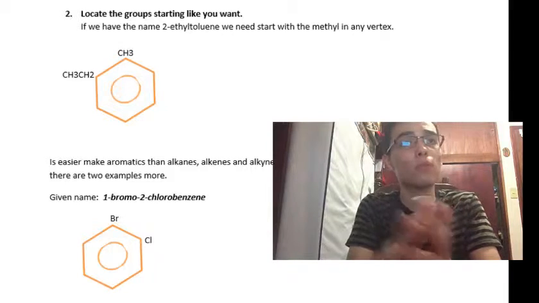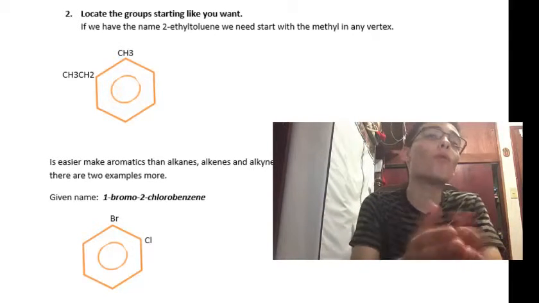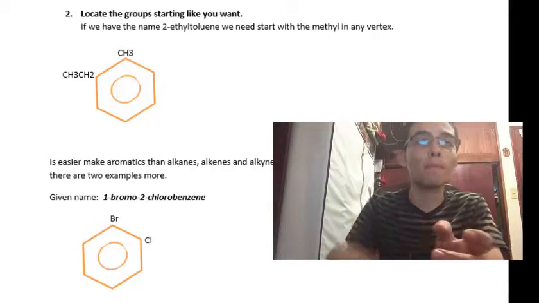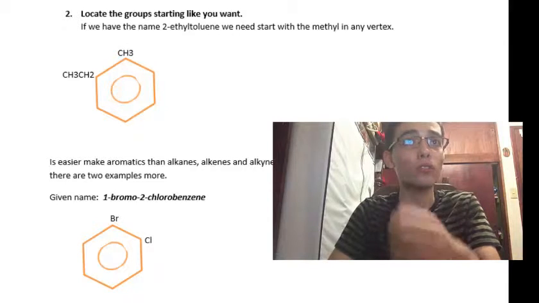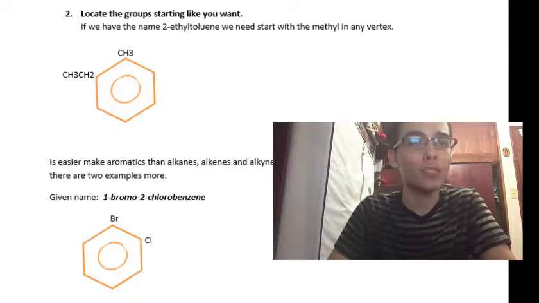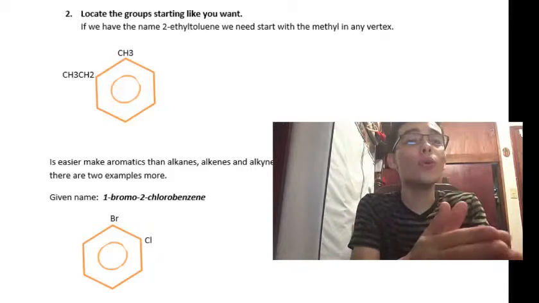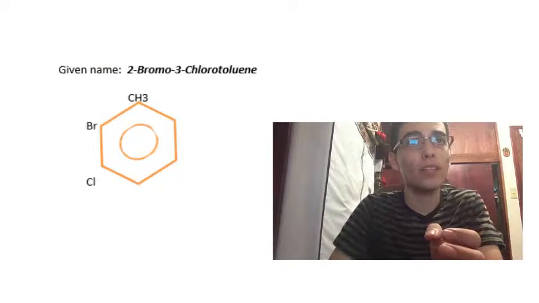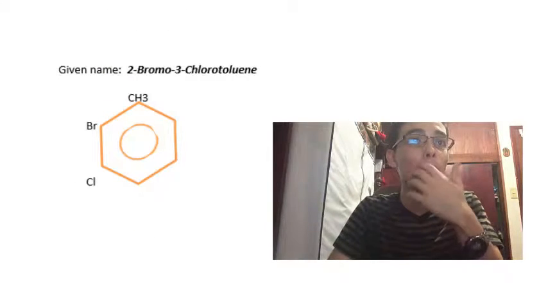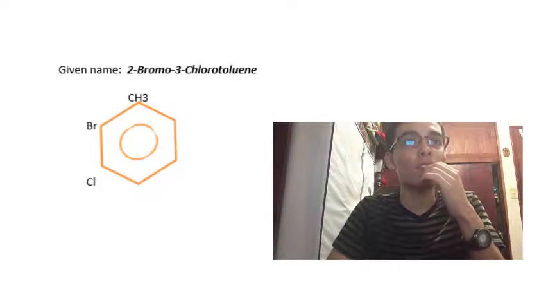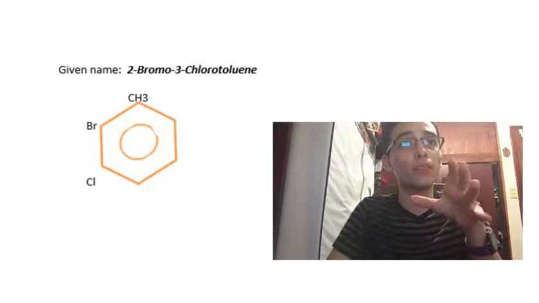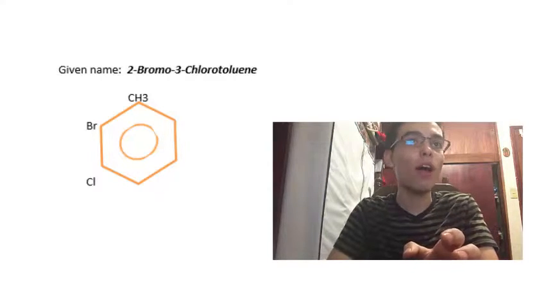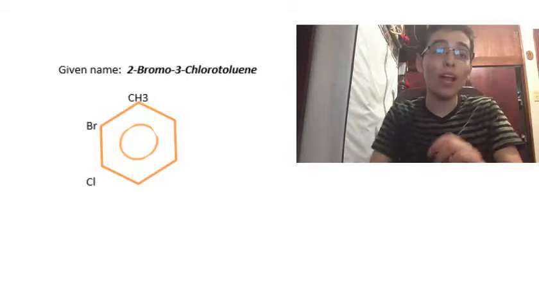There are 2 more examples. In this example, we have 1-bromo-2-chlorobenzene. So this is the structure for this formula. In the second formula, we have 2-bromo-3-chlorotoluene. It will be easier if we start with chlorine. So it will be 1 chloro, 2 bromo, 3 methyl, 4, 5, and 6. So this is the formula. Well, I hope that you enjoyed.